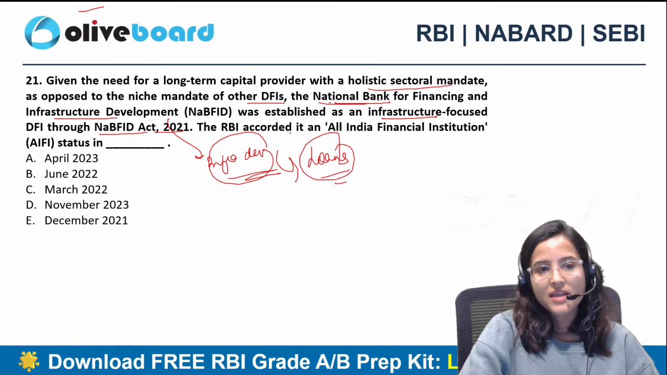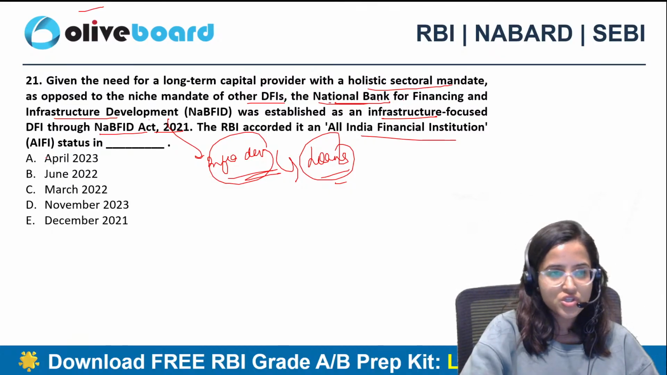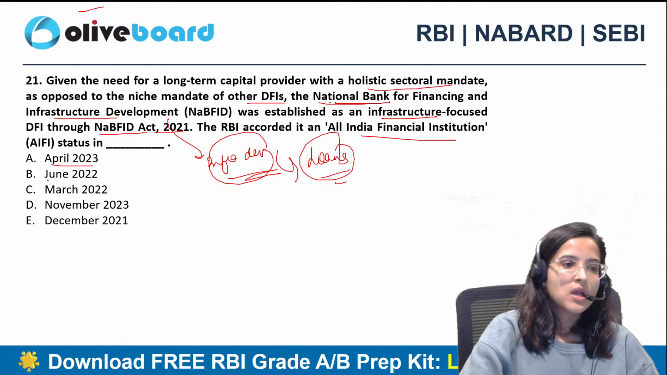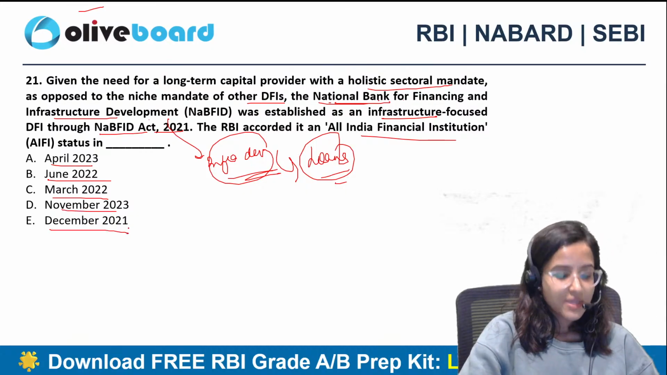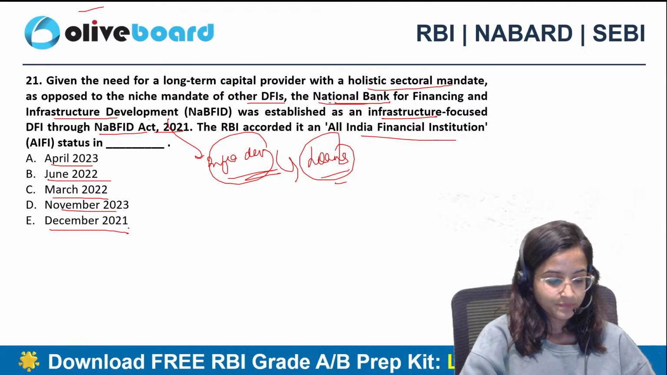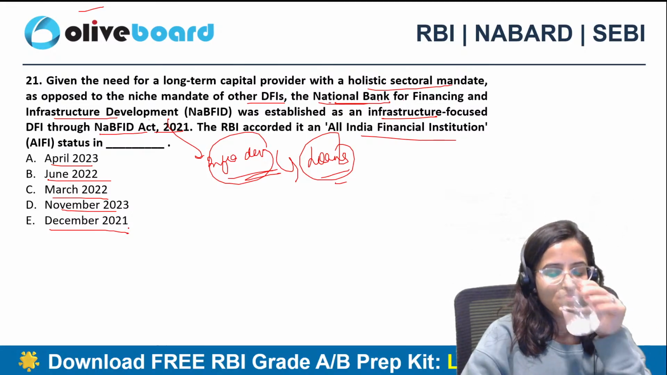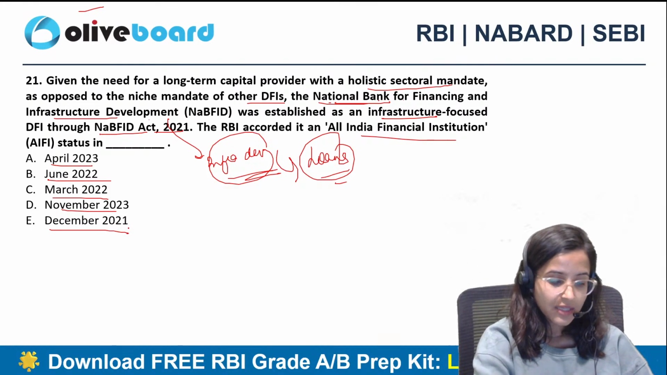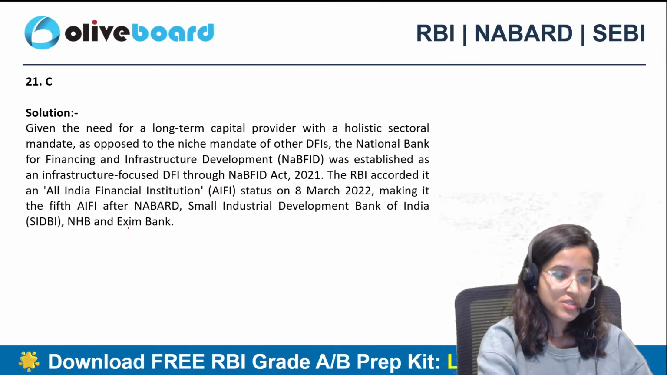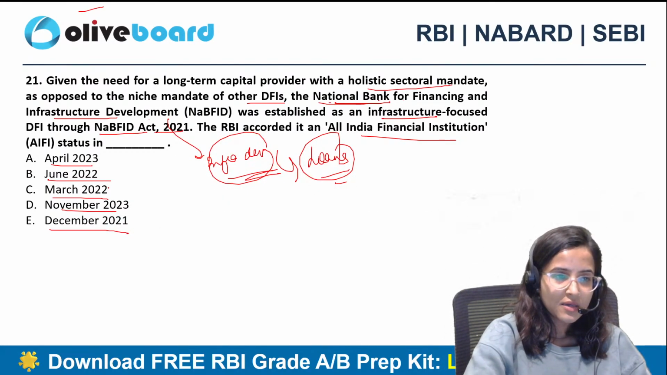ठीक है. The RBI accorded an all India financial institution status in which year? April 23, June 2022, March 2022, November 2023 या फिर December 2021? Repo rate, भाई साहब is saying E, which is not the correct answer. Answer is C, March 2022 में. ठीक है. March 2022 में. ठीक है.